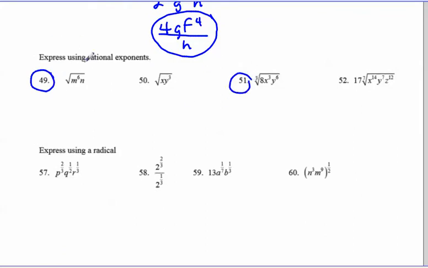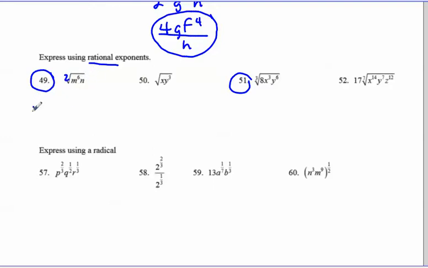4951, it says to express using rational exponents. Rational exponents are fractions, and the denominator of the fraction is your root. So a square root, the denominator is 2. And the numerator of your fraction is the exponent.